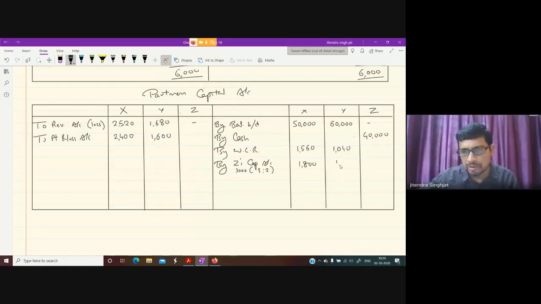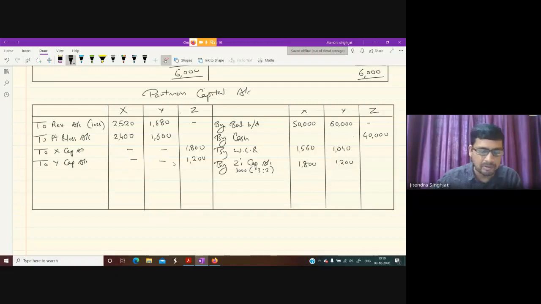Z is unable to bring any amount of goodwill, so Z's account is debited by 1,800 and 1,200. Z is giving this 1,800 to X, so we write here to X capital account. And Z is giving 1,200 to Y, so we write here to Y's capital account. This is one way of adjusting goodwill.